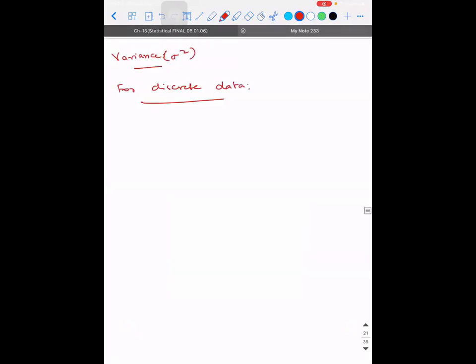At that time, what we are going to do is, see, for discrete data, how will you calculate the mean deviation about the mean? I'll put a tabular column and explain.